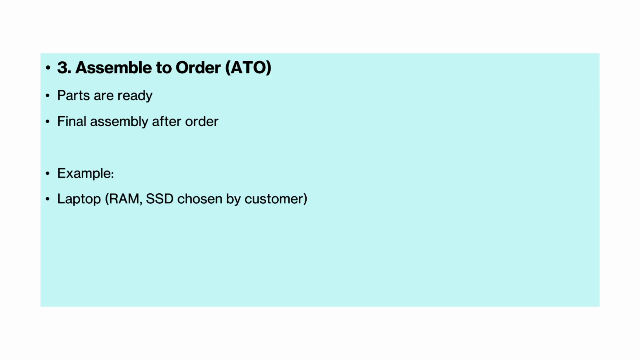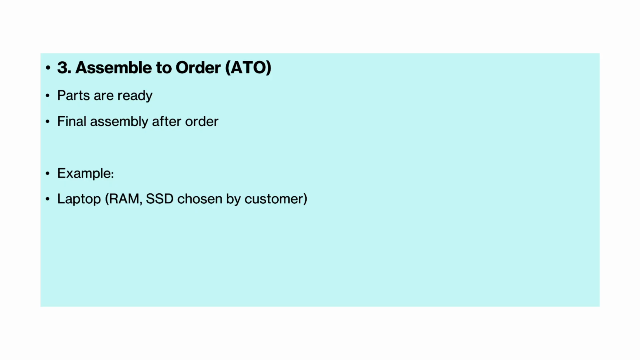Third one is assemble to order. See, the name itself says assemble to order. All the raw materials have been assembled, just production needs to take place. That's all. See, parts are ready. Final assembly after order.